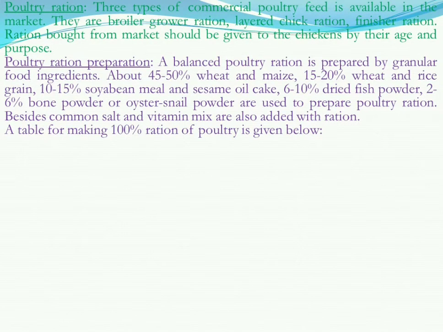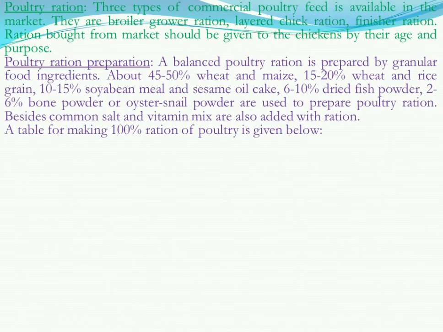Now let us know how the ration is prepared. A balanced poultry ration is prepared from granular food ingredients: about 45 to 50% wheat and maize, 15 to 20% wheat and rice grain, 10 to 15% soybean meal and sesame oil cake, 6 to 10% dried fish powder, and 2 to 6% bone powder or oyster snail powder. Besides this, common salt and vitamin mix are also added to the ration.